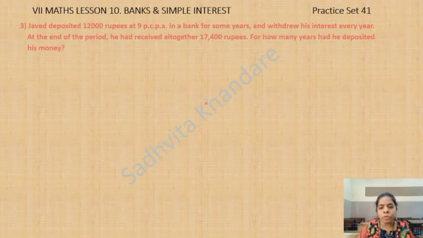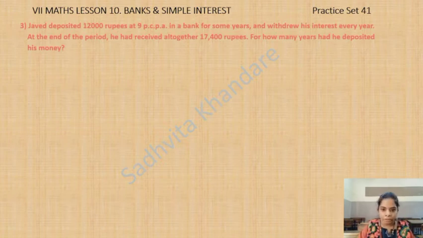We will continue with question number 3 of practice set 41, children. Javed deposited 12,000 rupees at 9 PCPA in a bank for some years and withdrew his interest every year. At the end of the period, he had received altogether 17,400 rupees. For how many years had he deposited his money? We have to find out the time. This is going to be the principal, this will be the rate of interest, and this one seems to be the amount, children.